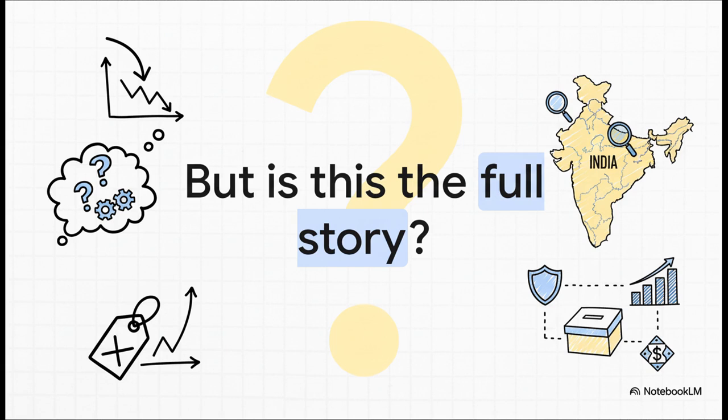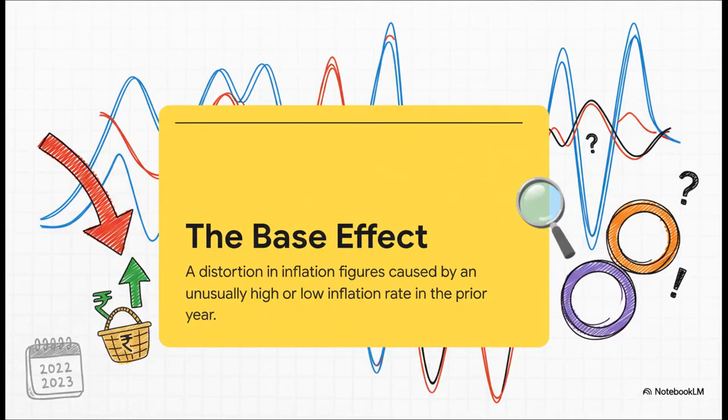Is everything actually getting cheaper across the board? Well, the short answer is no. The answer lies in a little statistical quirk called the base effect. This is a term you absolutely need to know. It's basically when a really high or really low inflation rate last year messes with this year's numbers. A super high base last year can make this year's inflation look artificially low, even if prices are actually going up.